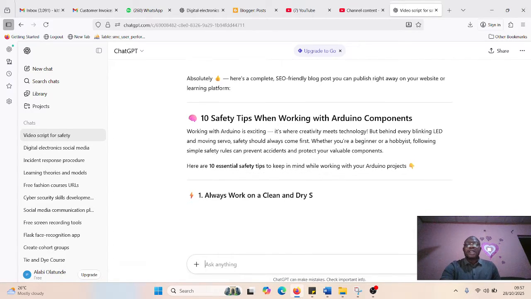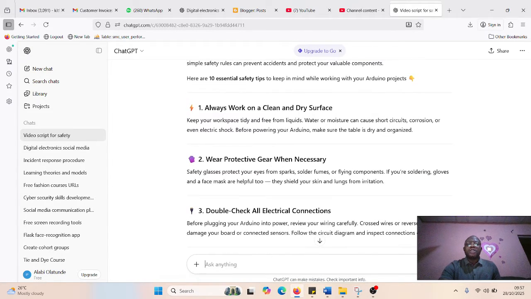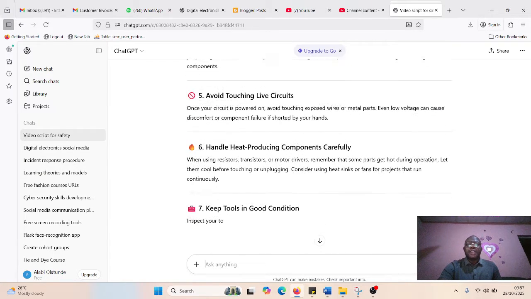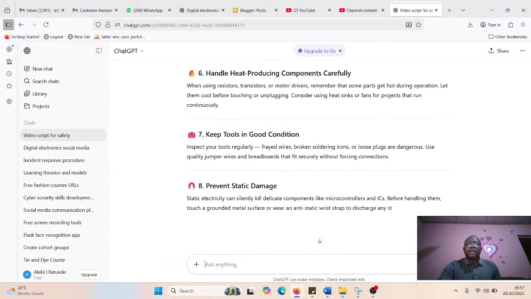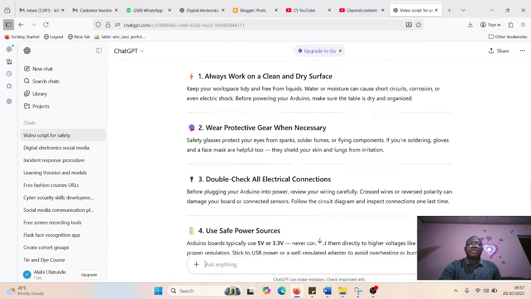So ChatGPT will reply with all this. Copy all this now. Let's just finish. When it is done, we copy it. Then I will demonstrate how to post it on your blog. You can see it lists all the 10 there from the first one.